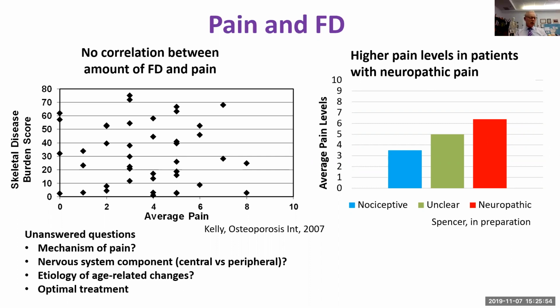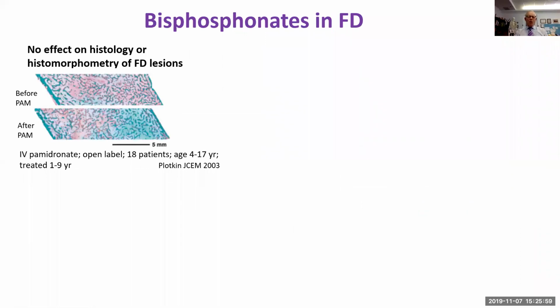So, one of the big questions about fibrous dysplasia, and one that was offered up early, and we'll probably hear more about in the question section, is that of bisphosphonates. One of the earliest and best studies was by Horacio Plotkin when he was with Francis Glorieux in Montreal, and they looked at patients with fibrous dysplasia that they treated with relatively high doses of pamidronate along a regimen that mimicked that which is typically used for osteogenesis imperfecta. They did biopsies before and after, and interestingly, they showed no effect of relatively high-dose bisphosphonate treatment on the histology or the histomorphometry of fibrous dysplasia lesions.